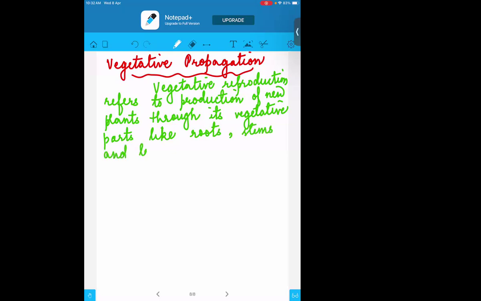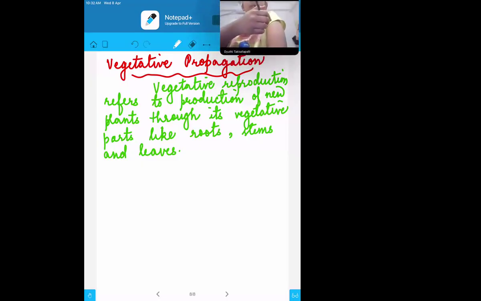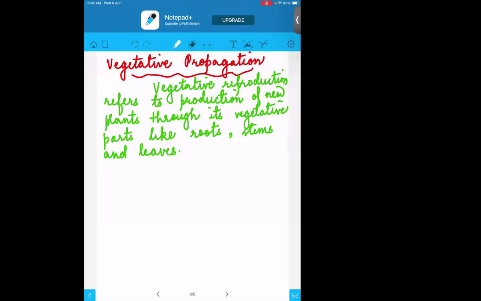If any plant produces a new plant with the help of the stem, the root, or the leaves, then we call it a vegetative reproduction method. Propagation means reproduction.